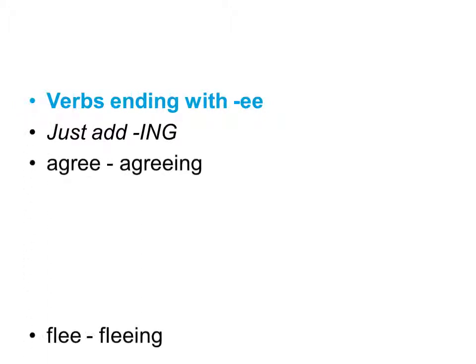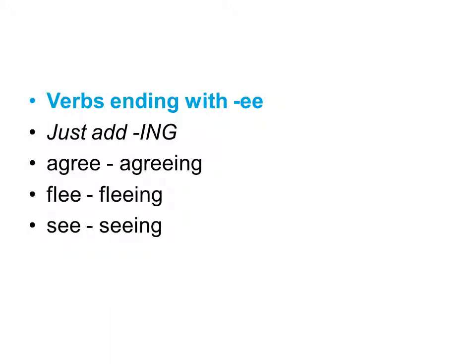Next, another rule says verbs ending with double e. Los verbos que terminen con doble e, just add ing. Simplemente le agregamos ing. Tenemos agree, agreeing, flee, fleeing, okay? See, and so on.